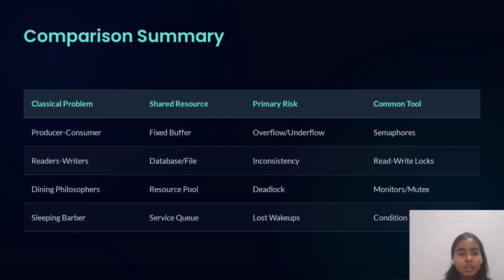Comparison summary. Classical problem, shared resources, primary risk, common tools. For producer-consumer, the shared resource is a fixed buffer, the primary risk is overflow or underflow, and the common tools are semaphores. For readers-writers, the database and files are shared resources, the primary risk is inconsistency, and the common tools are read-write locks. For dining philosophers, the shared resources are the chopsticks, the primary risk is deadlock, and the common tools are monitors and mutexes. For the sleeping barber, the shared resource is the service queue, the primary risk is lost wakeups, and the common tools are condition variables.